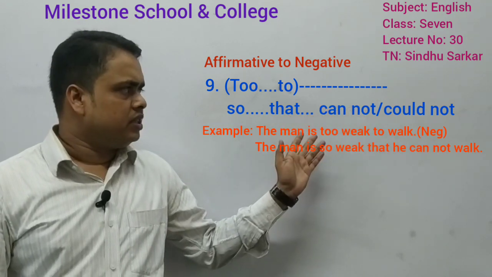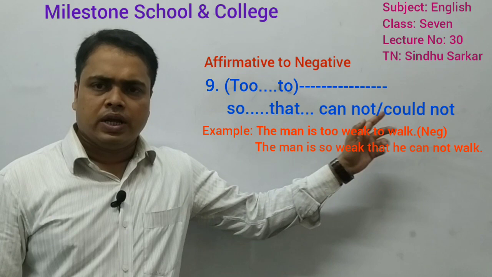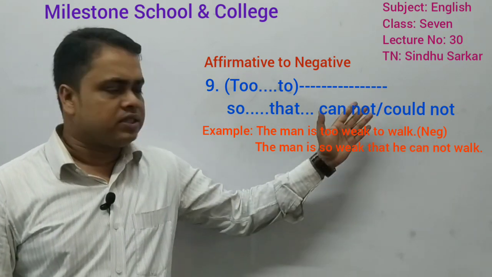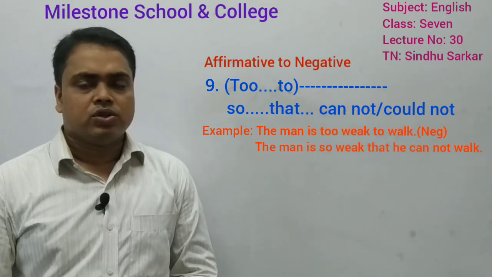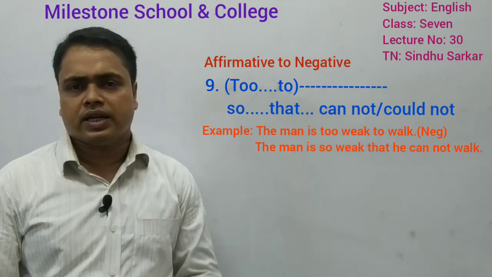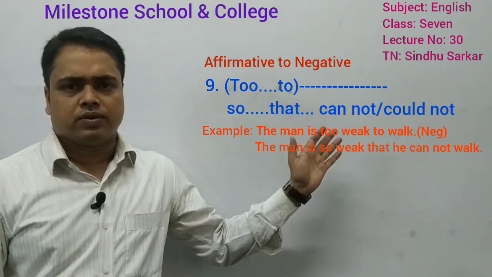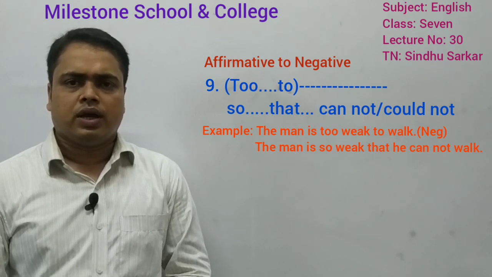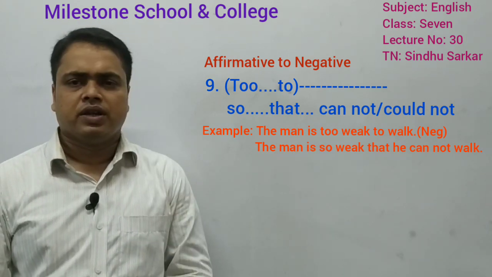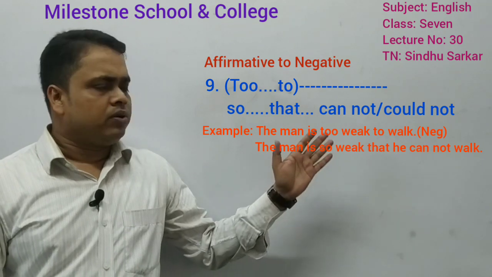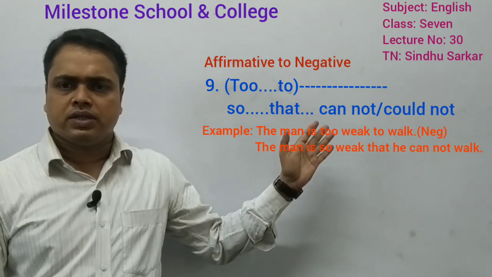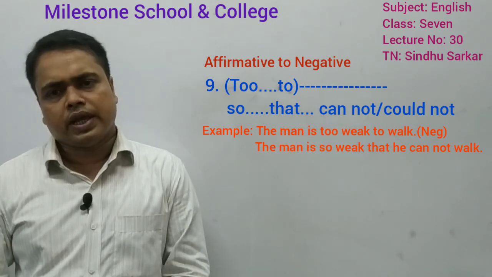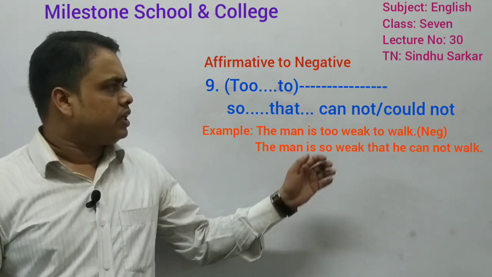If you get this type of "too...to" in a sentence, it indicates the negative sense actually. So, if you want to make it negative, you have to follow this one, "so...that" and "cannot" or "could not." It depends on the tense. If you get present tense, you have to use "cannot," or if you get past tense, you have to use "could not."